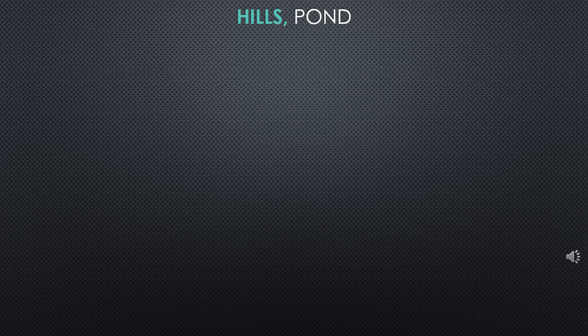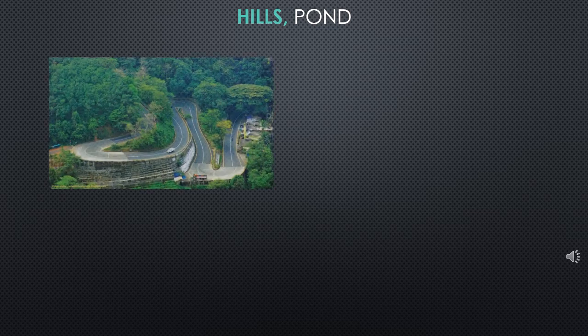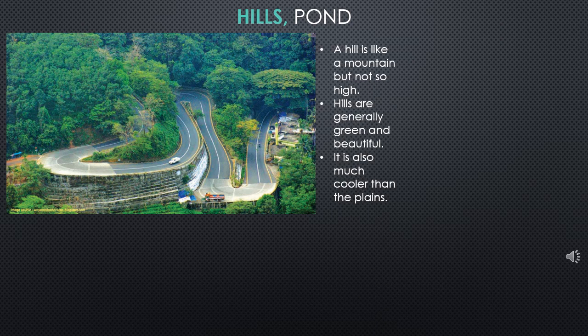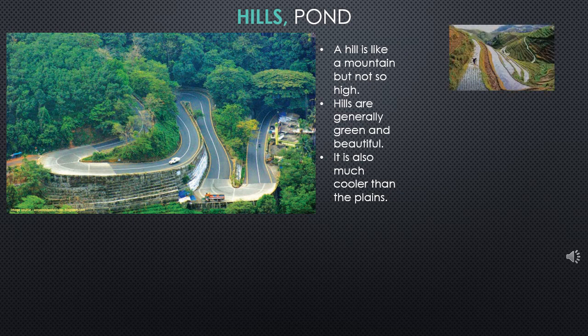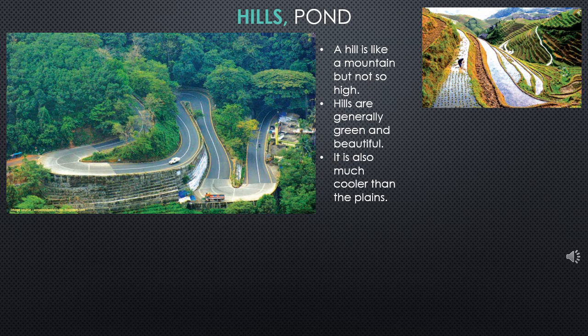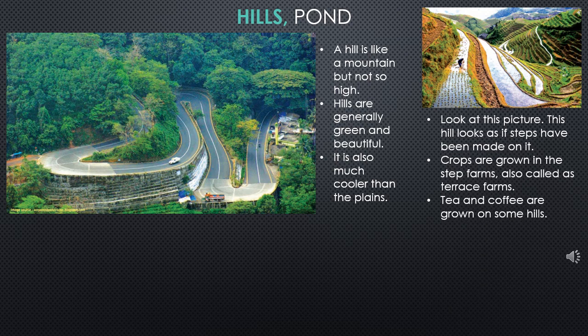Okay, now let's talk about hills and ponds. What is a hill? Hill is like a mountain, but it is not as high as a mountain. Hills are usually covered with greenery and they look very beautiful. And it is also cooler in the hills. Now if you can see the picture, there are hills and there are steps in them, and usually it is used to grow crops. Basically they grow tea and coffee, and these kind of farms are called terrace farms.